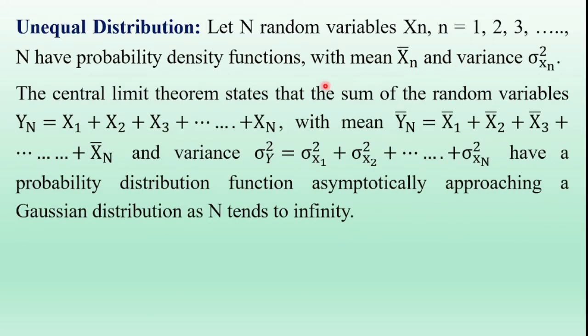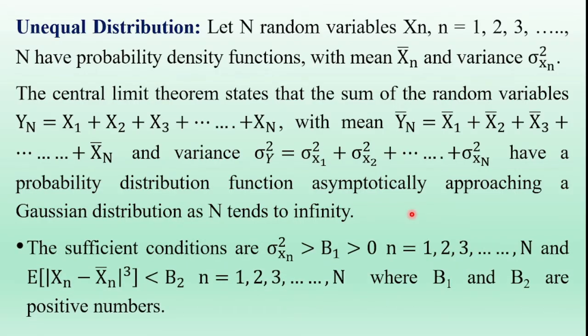The central limit theorem states that the sum of the random variables Y is equal to X1 plus X2 plus X3 and so on Xn, with mean value Y bar equal to X1 bar plus X2 bar plus X3 bar and so on Xn bar, and variance sigma Y square equal to sigma X1 square plus sigma X2 square plus and so on sigma Xn square, has a probability distribution function asymptotically approaching a Gaussian distribution as capital N tends to infinity.